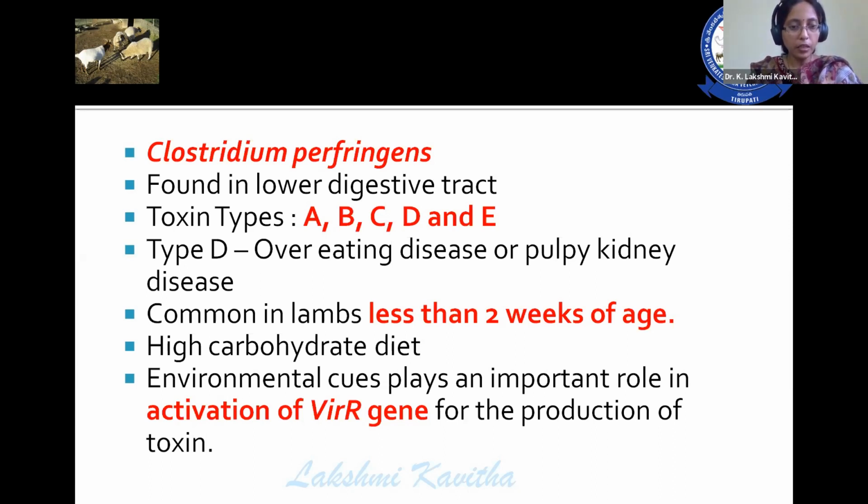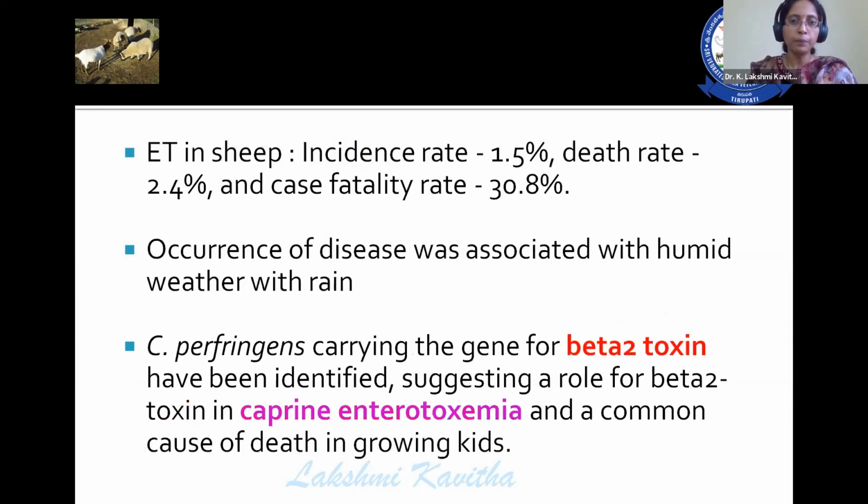All these things favor the development or the expression of this virulence gene by the organism, which in turn releases the epsilon toxin. This toxin enters into the circulation, which in turn leads to the clinical signs. In case of ET in sheep, the incidence rate is about 1.5%, death rate is 2.4%, and case fatality rate is 30.8%. The occurrence of disease is associated with humid weather conditions with rain, and Clostridium